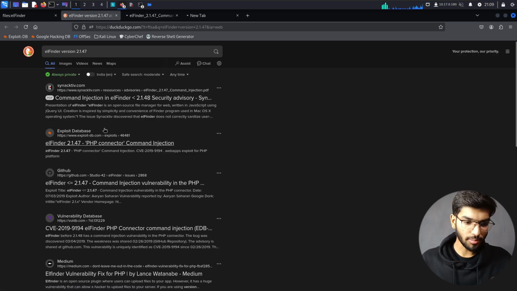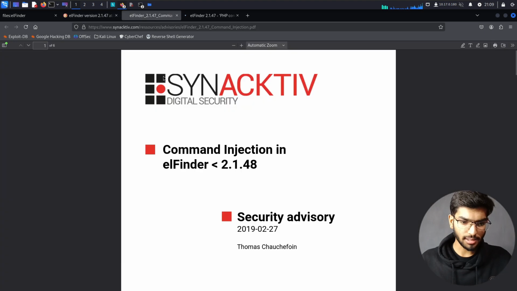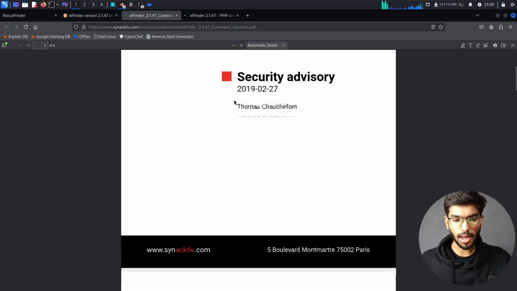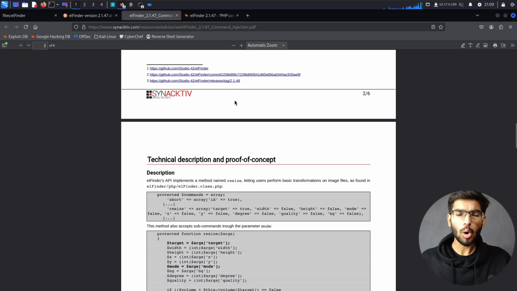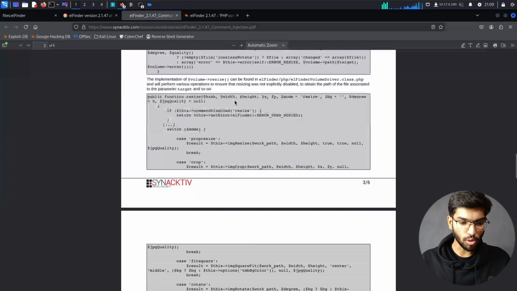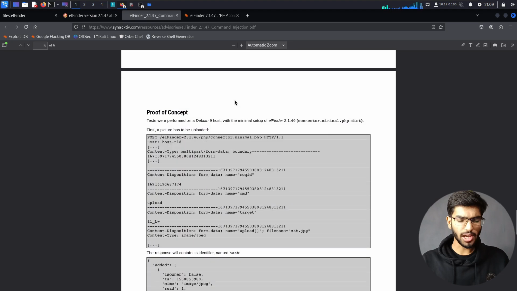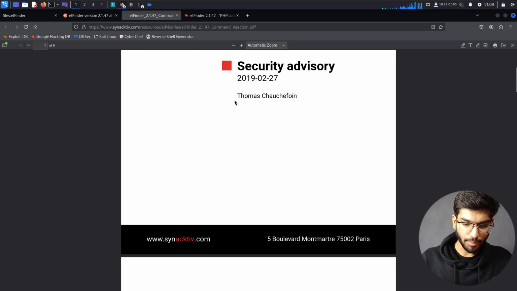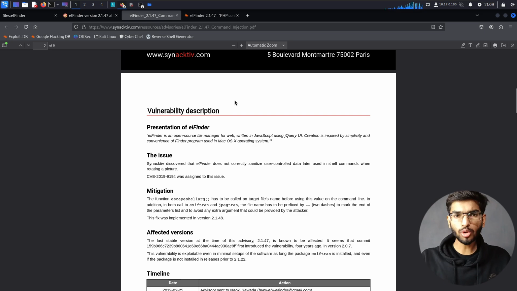We also see it from exploit-db. This is the document describing the version in detail, what exactly the error is, how the code is, and all those things, which I will not get into. To get a pretty good idea of the vulnerability: while you're uploading files to this application, it has some error in how it manages the file name while downloading it. So it is just exploiting that.